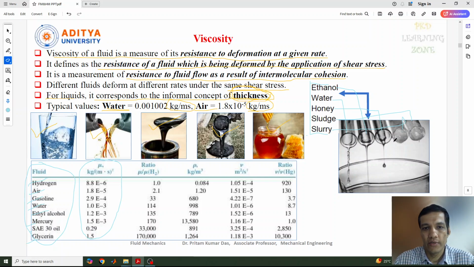So this is about the definition of viscosity. Let's try to understand what this resistance and deformation and this shear rate are, and how they denote this definition of shear stress or viscosity.